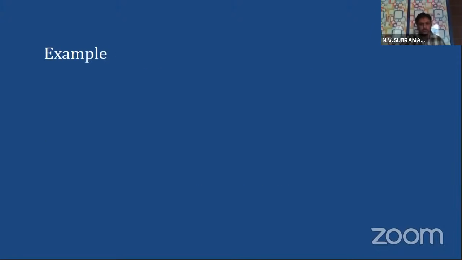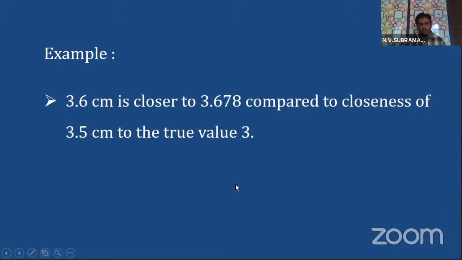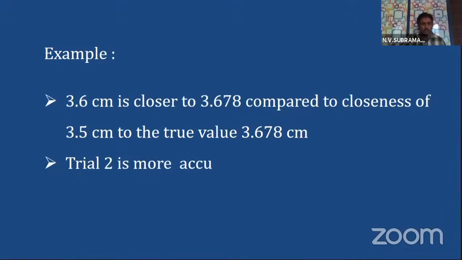So, the 3.6 centimeters is closer to 3.678 compared to the closeness of 3.5 centimeters to the true value, 3.678 centimeters. So, trial 2 is more accurate than trial 1. I suppose I have explained to you. Shall we move on?